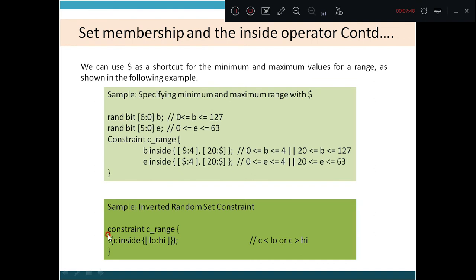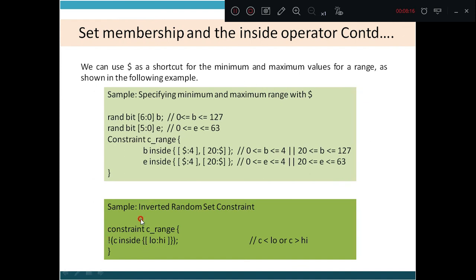Otherwise, if this was not there, then what should be the condition? C inside low to high, in the sense the value has to be greater than low and it has to be less than high. But since it is an invert operation, the value of C should be less than low and C has to be greater than high. That is the difference between giving this symbol and without giving this symbol.